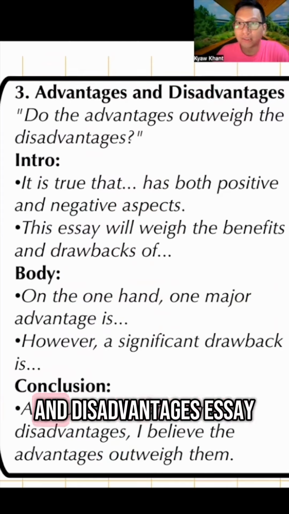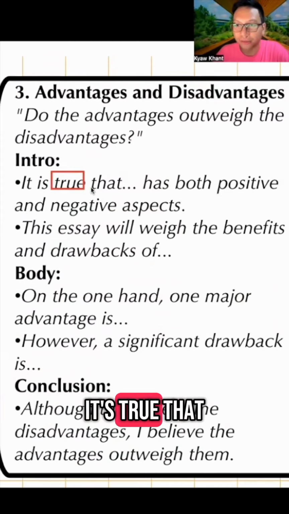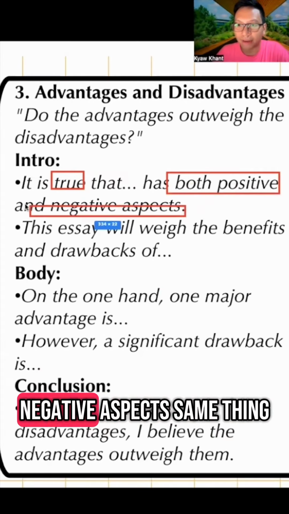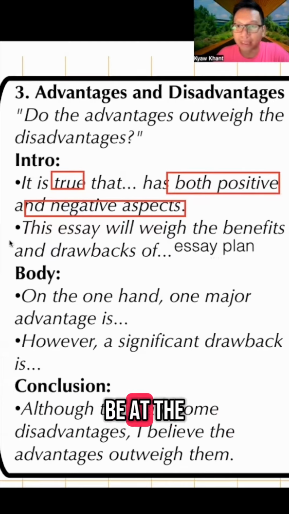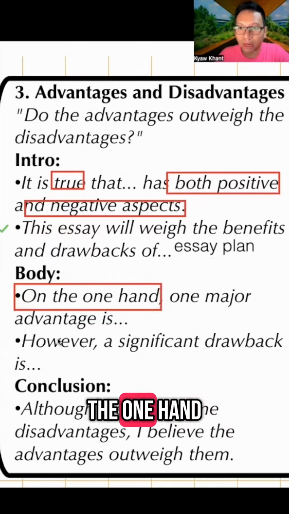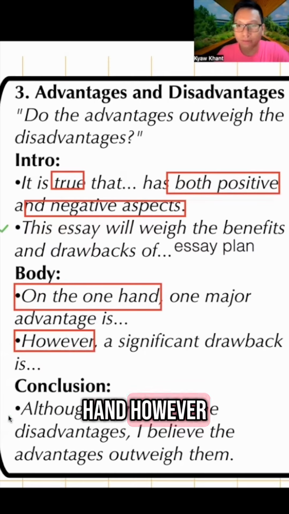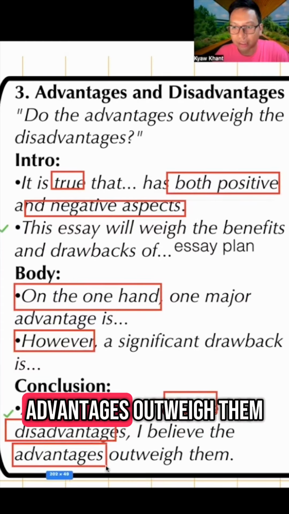For advantages and disadvantages essays, for the introduction, we can use this language: "It's true that both positive and negative aspects." Same thing, we can also present the essay blueprint. This sentence should be at the end of the first paragraph. For the body, we can use this language: "On the one hand," "On the other hand," "However." For the conclusion, we can also use this language: "Although there are some disadvantages, I believe the advantages outweigh them."